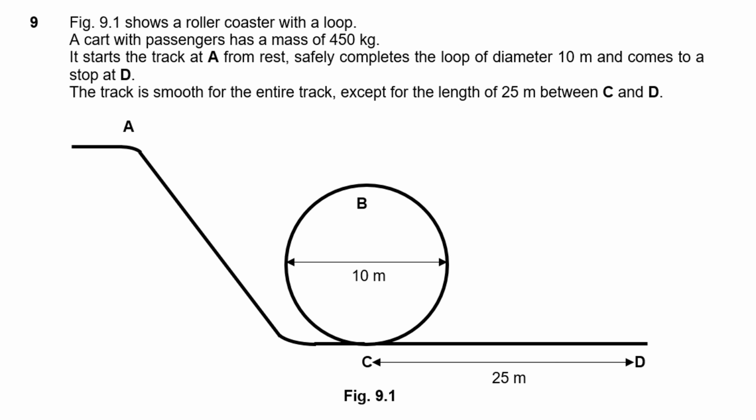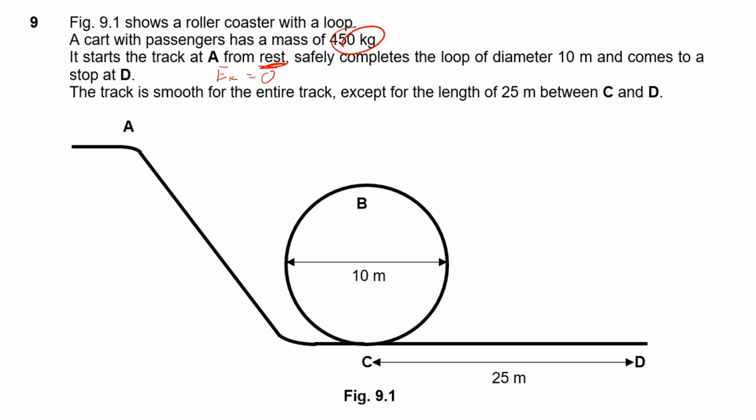Now, before we start looking at the question, let's figure out what information it's giving us. Besides the obvious that the mass is 450 kilograms, what else is it telling us? It is telling us that it is at rest at A, which means at A, there is no kinetic energy. And also at D, it comes to a stop, also no kinetic energy there.